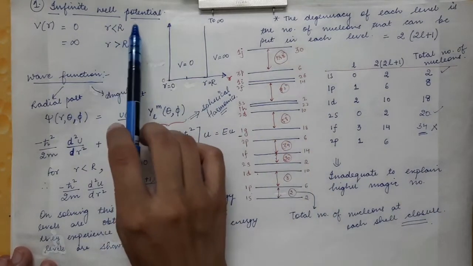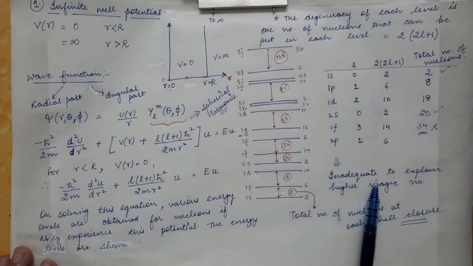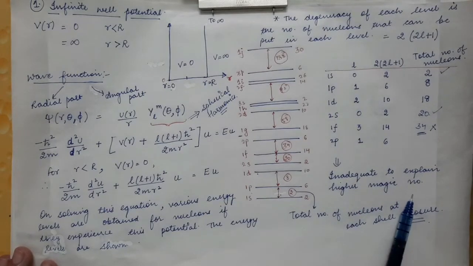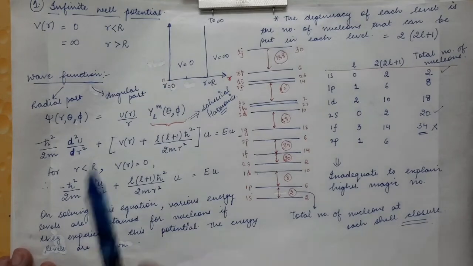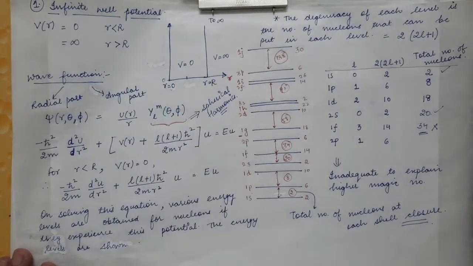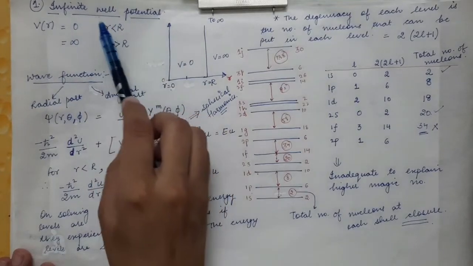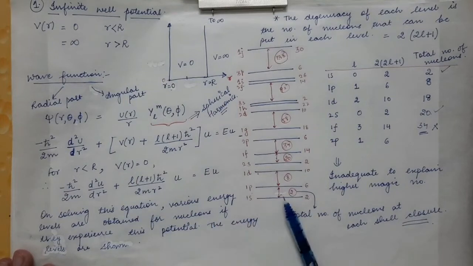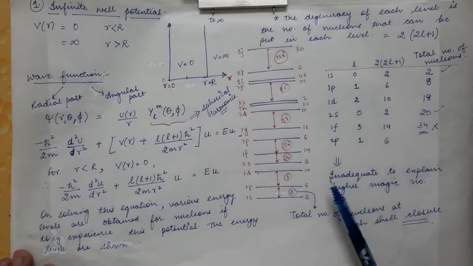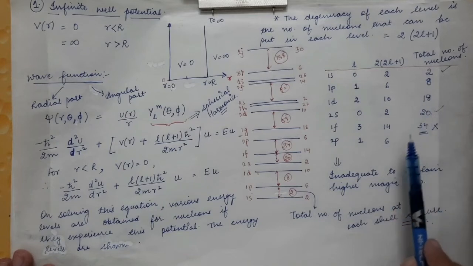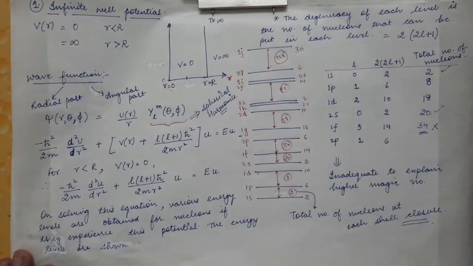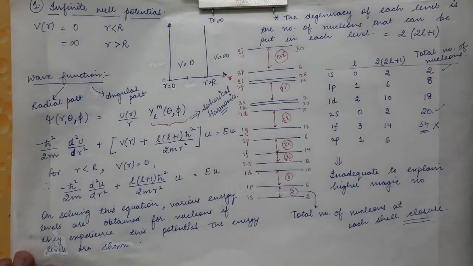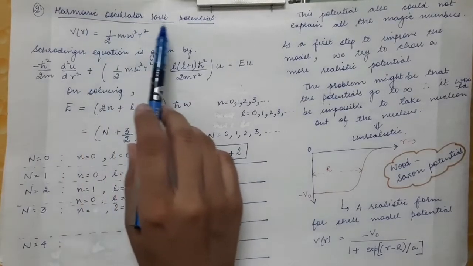So this infinite well potential was also inadequate to explain the higher magic numbers. Therefore this potential was also rejected: if we use the infinite well potential inside the nucleus, then the energy levels that we get are not able to explain the magic numbers that we get in nature. So another potential was thought of, and that was the harmonic well potential. Next, the harmonic oscillator well potential.